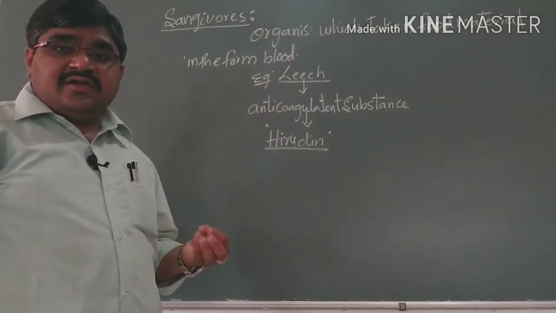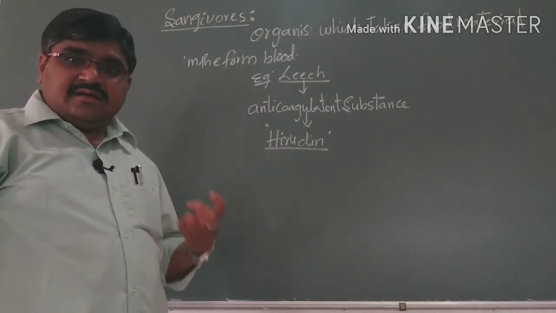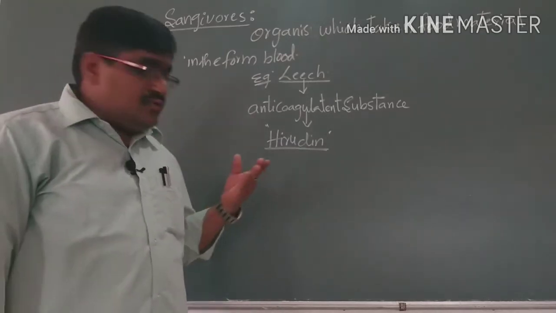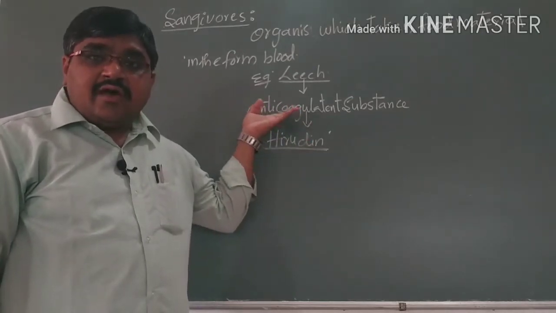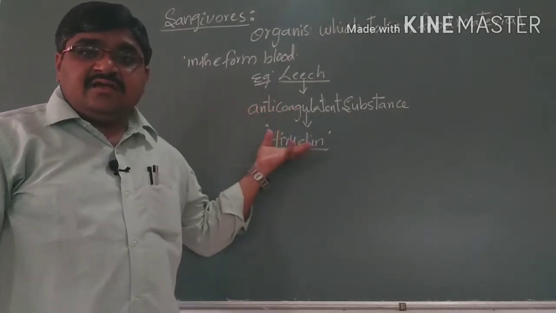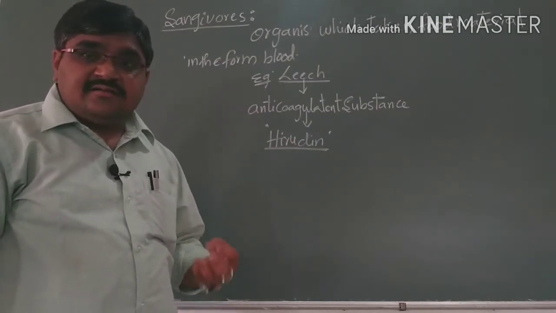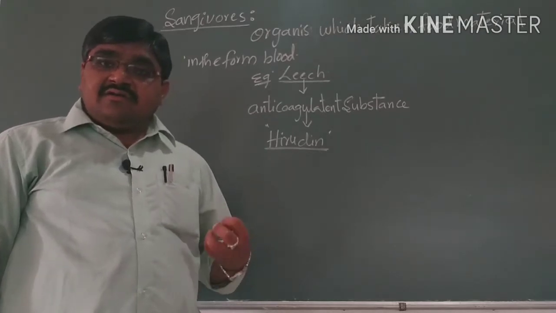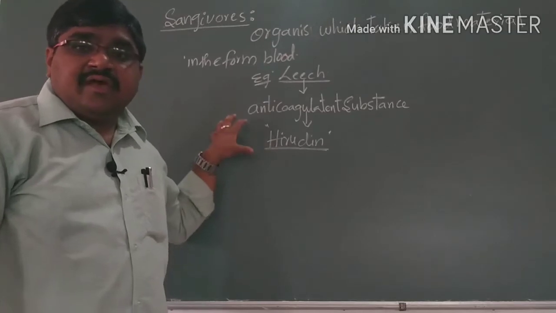Normally, when blood comes outside, within a fraction of seconds it is clotted. But due to the presence of hirudin, an anticoagulant substance, the blood will not be clotted. So the sucked blood from the cattle is used as a food material for the leech.